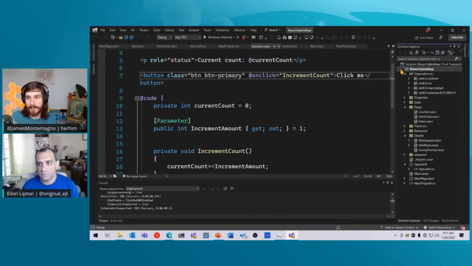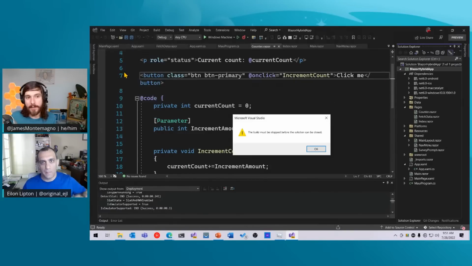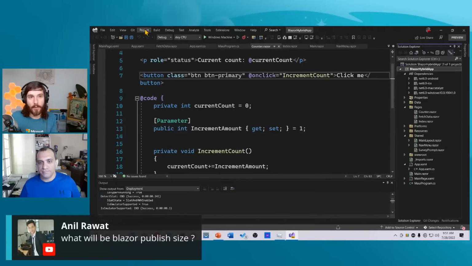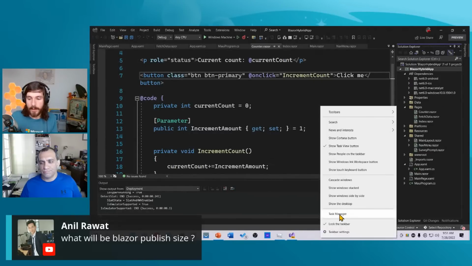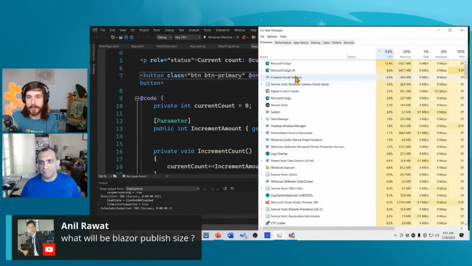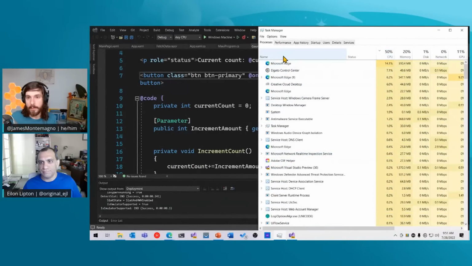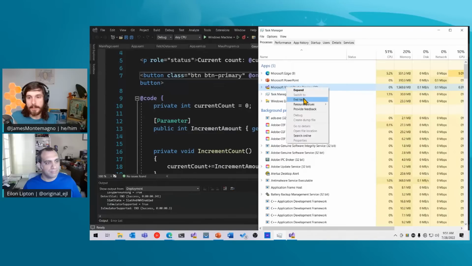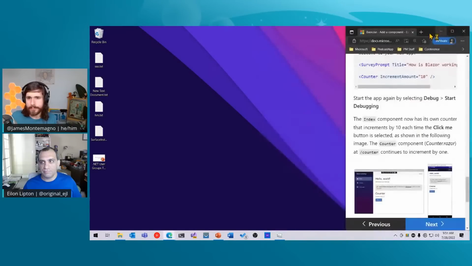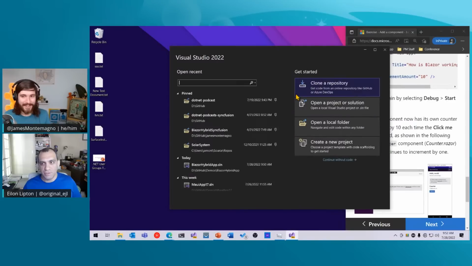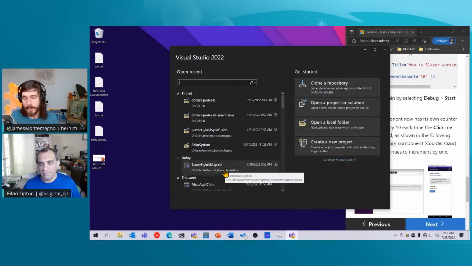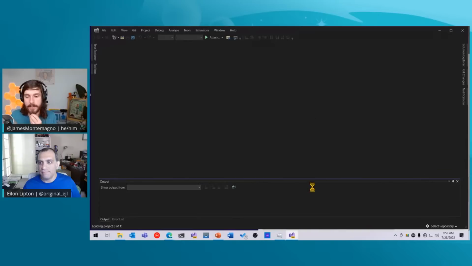Someone was asking about how big applications are in general with .NET MAUI and Blazor Hybrid. Well, I guess it's kind of a combination of the two, right? So you have not only the .NET MAUI app, but you also have the Blazor components. In general, .NET MAUI applications are natively compiled up and deployed. I don't know what's happening on my machine. It's being weird. Task manager destroyed. Yeah, destroy the world. And it goes through a native compilation step in general.